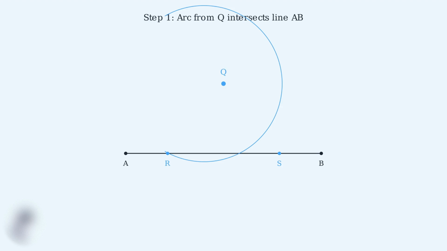Example 2. Construct a perpendicular from external point Q to line AB. This construction is slightly more complex but uses the same fundamental principles. Step 1. From point Q, draw an arc large enough to intersect line AB at 2 points. The arc should be centered at Q with a radius that clearly crosses the line.